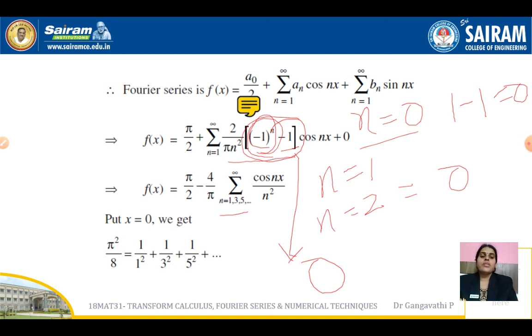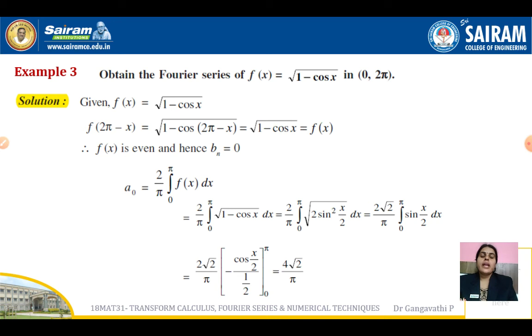So this is how you need to solve the problem in the interval 0 to 2 pi. Let us see another example quickly. Obtain the Fourier series of f of x in this interval. f of x is square root of 1 minus cos x. So as it is, f of 2 pi minus x, substitute and check, we get our f of x. It looks like f of x is an even function.